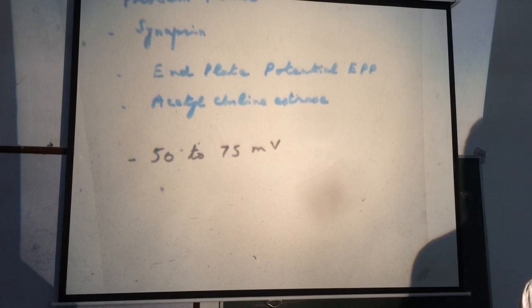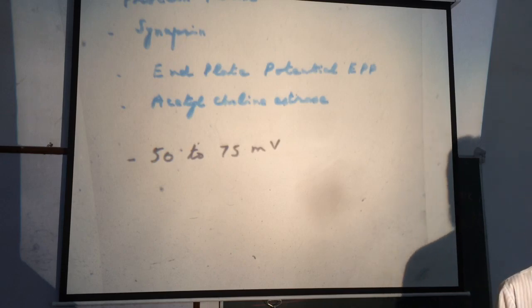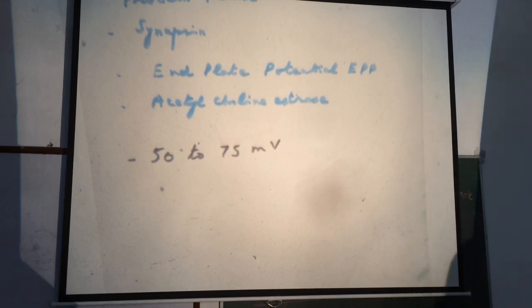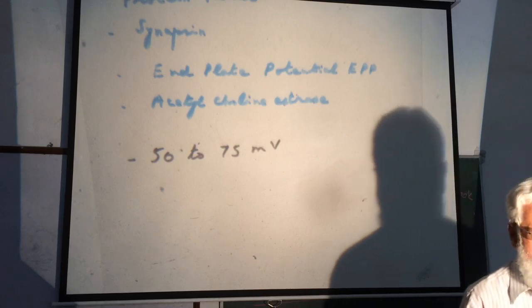So the purpose of end plate potential is to bring the membrane potential in the muscle fiber from the resting value of minus 90 millivolts to minus 65 millivolts, which is the threshold of activation or excitation.